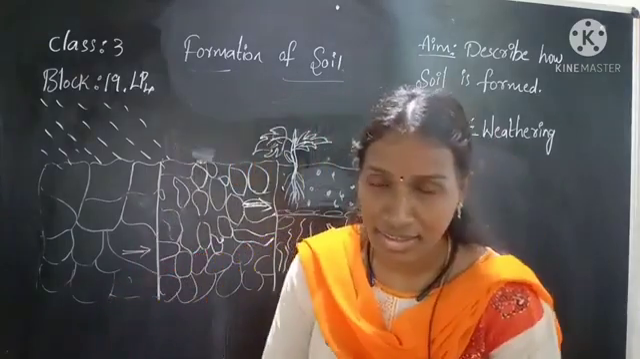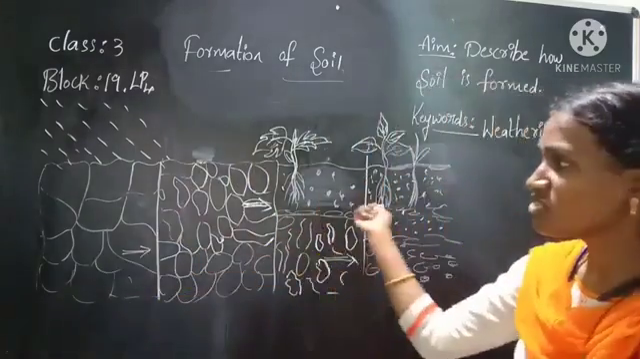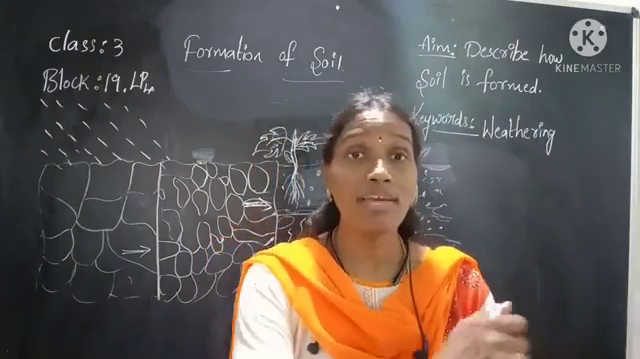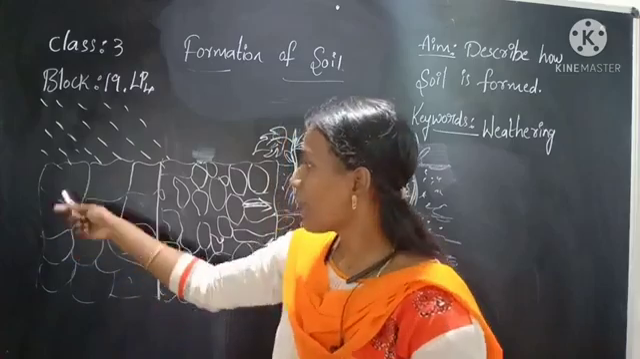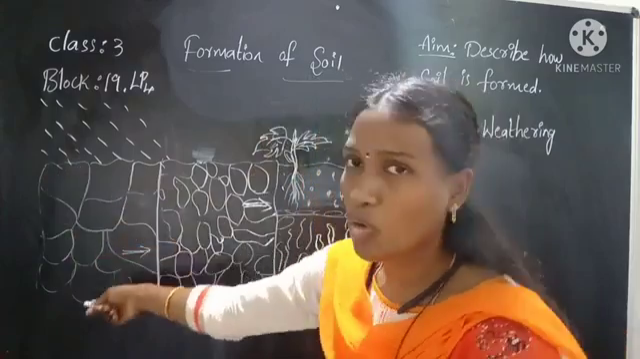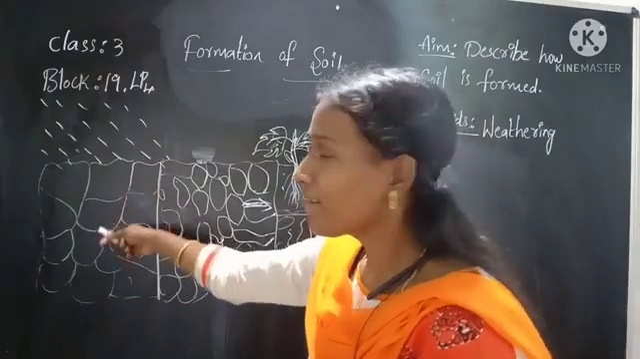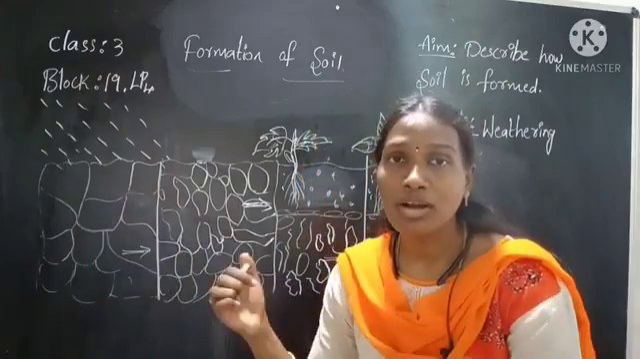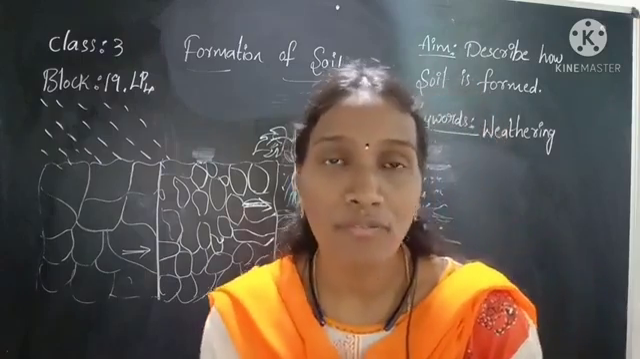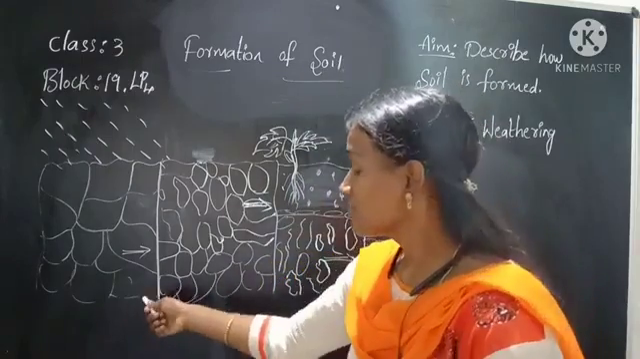Okay, weathering. Now observe these pictures clearly, children. When rain falls on the rocks, what will happen? In the first image, you can see that rain is falling on the big rocks, and the rocks break due to the rain. Some wind will also come, right? Due to the force of the water and the wind, the rocks break into small pieces.